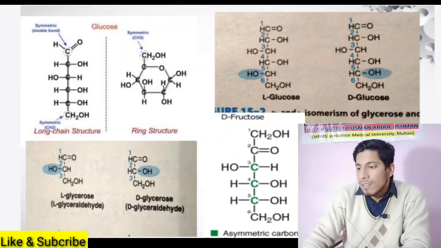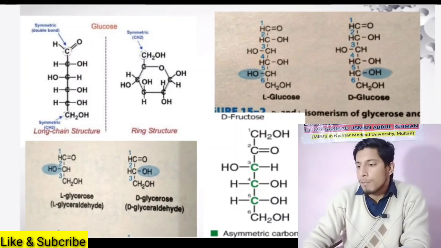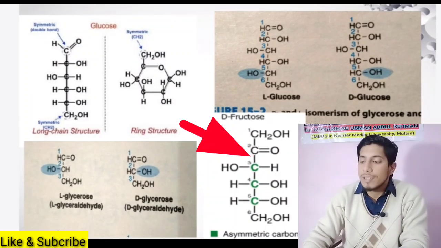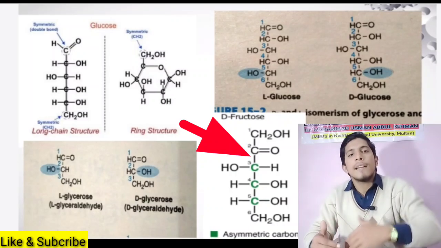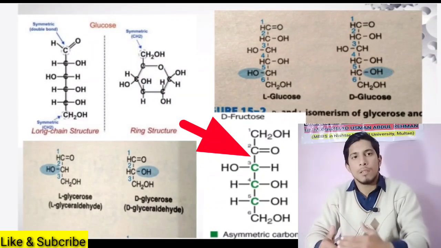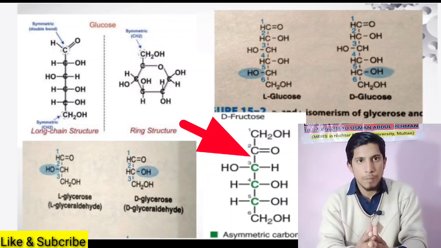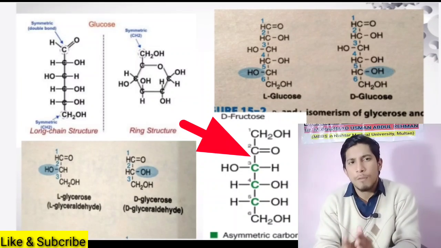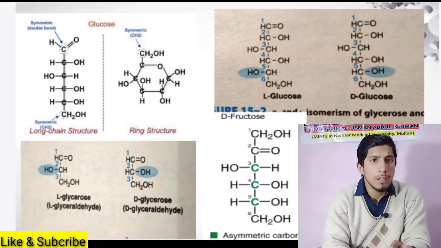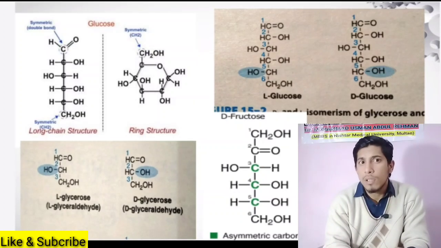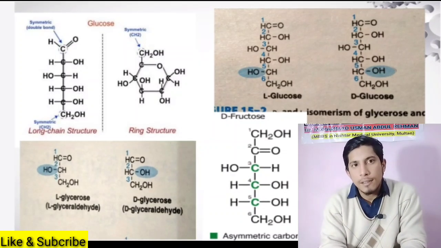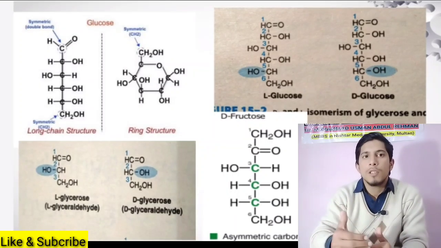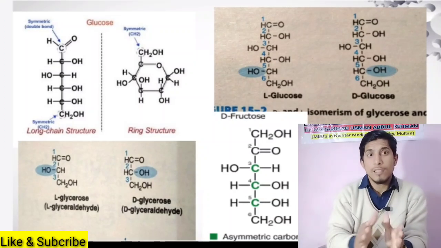All these are asymmetrical carbon atoms, but we differentiate into D and L forms on the basis of carbon number 5, because this asymmetrical carbon is at maximum distance from the carbonyl carbon. So on the basis of two rules, we divide enantiomers into D and L forms. First, the orientation of the H and OH group on the asymmetrical carbon. Second, the carbon whose orientation you are seeing must be far away from the carbonyl carbon. These two things are very important.